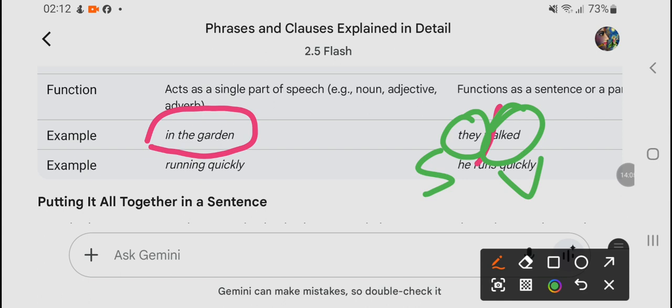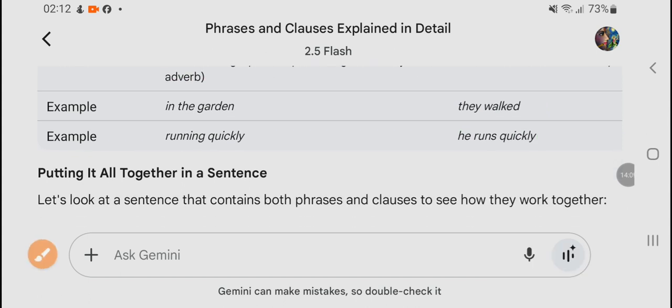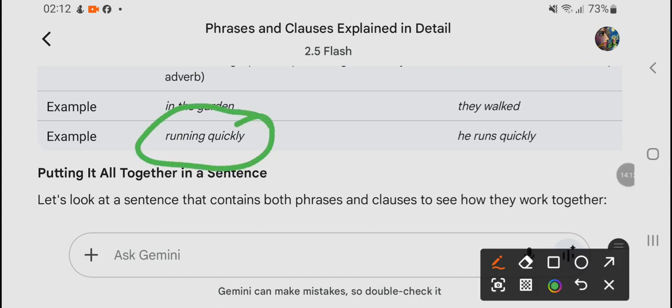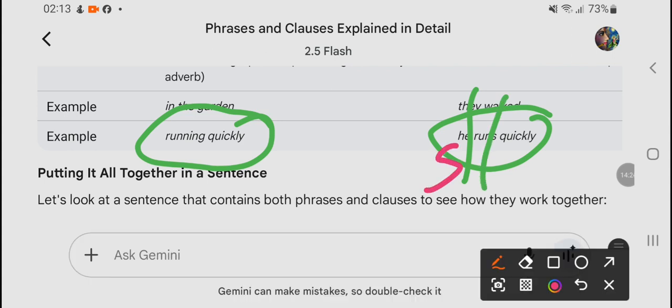They walked, right? Another example is running quickly, but we don't know who is running. Here, he runs quickly: he is the subject and runs is the verb. Clear?